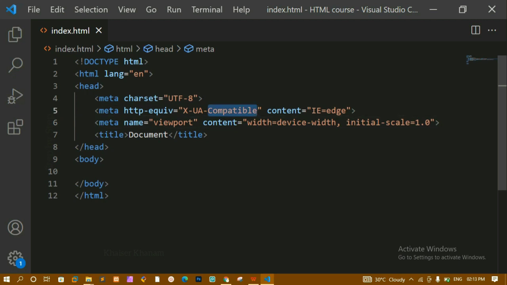Then we have compatibility, that is nothing but IE Edge, for Internet Explorer. And this meta line is very important. If you want to make your website responsive, then you have to include this meta tag and this content.